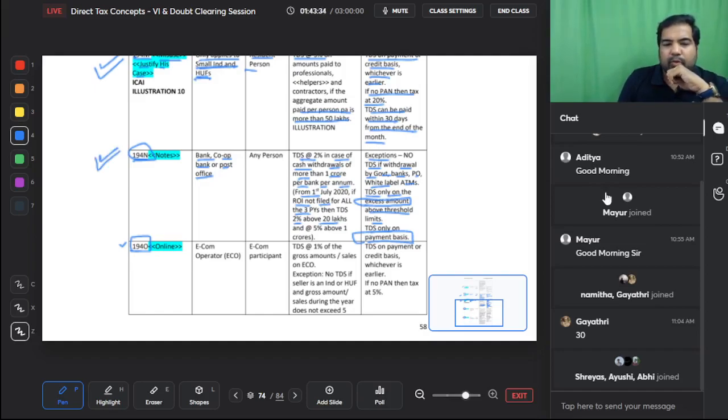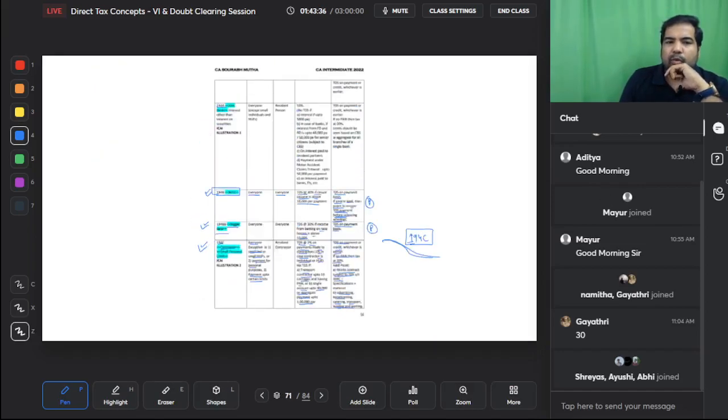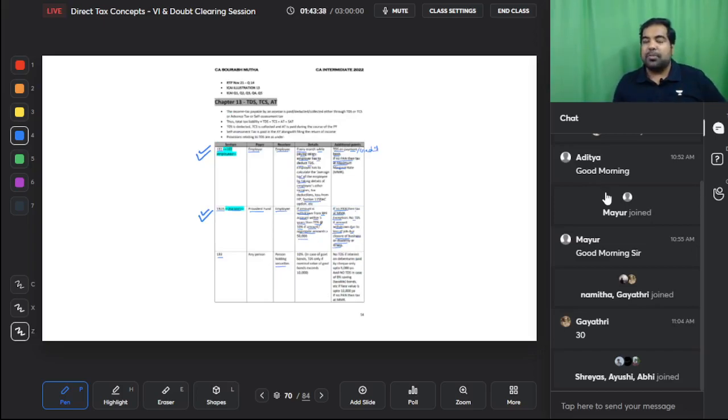And now 194O, let's understand what is 194O. Guys, TDS is the most important part. Once we finish TDS, you'll see that TCS and advance tax are really simple. So TDS is where all the importance is.